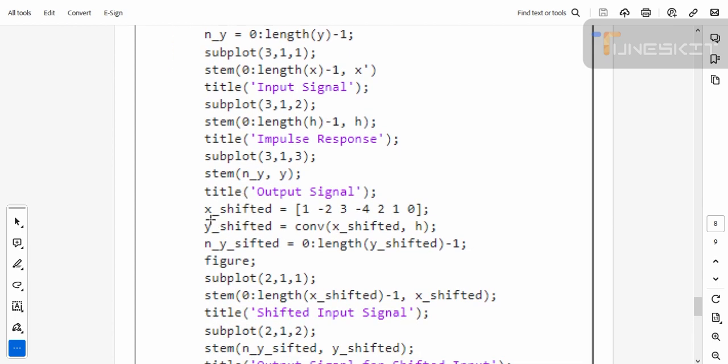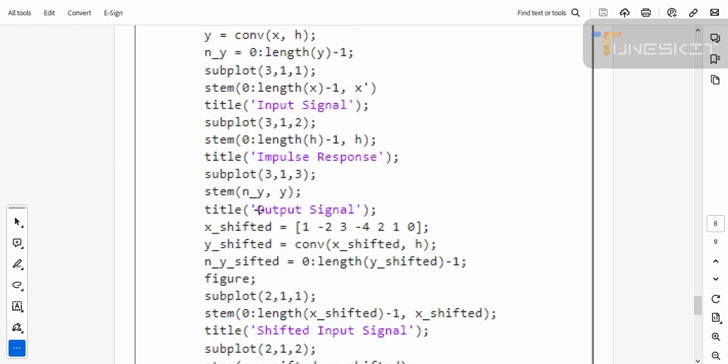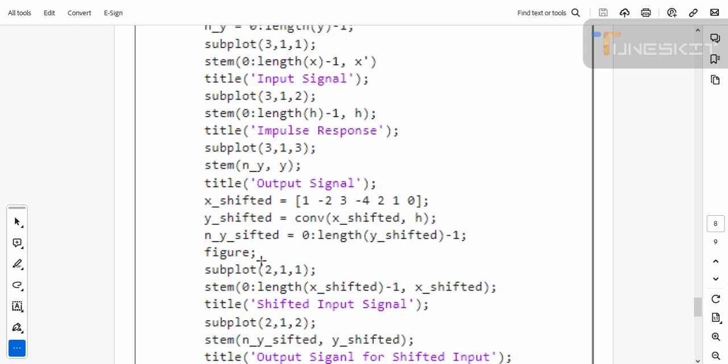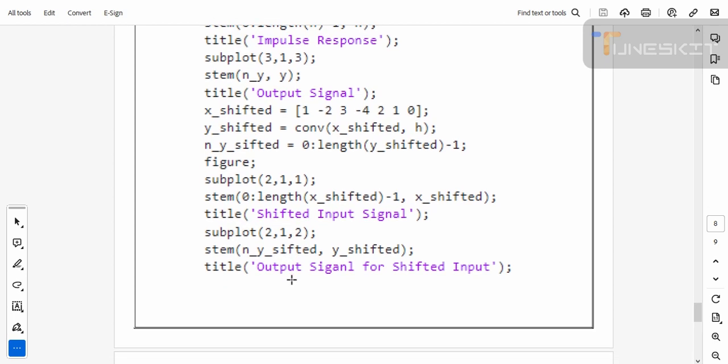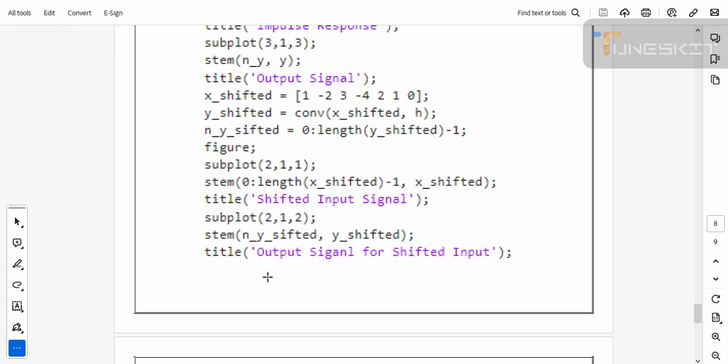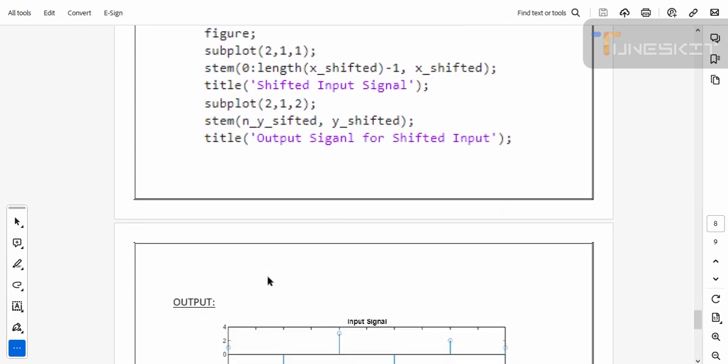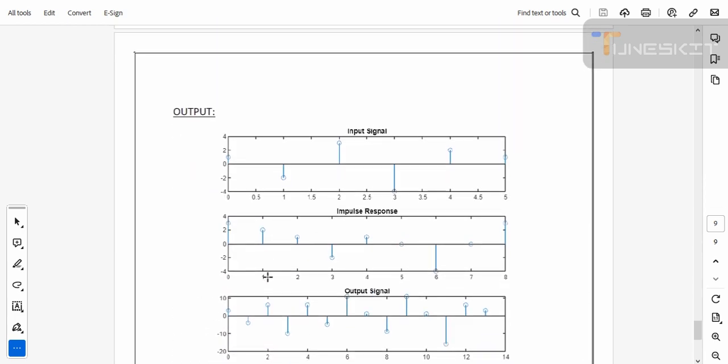After this, we shift the x array, giving x shifted, and y shifted. Then we also use the subplot command, then stem, and title it as shifted input signal. After this, we use the subplot command, then stem, and name it output signal for shifted input. When we simulate this code, we obtain the following output.